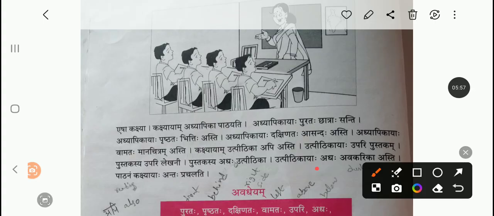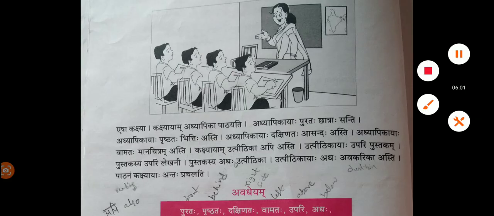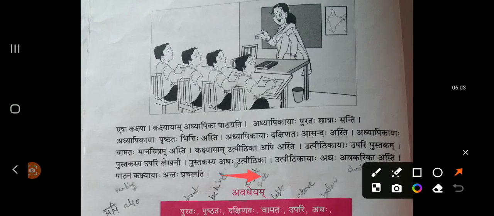And moving to the next sentence. पुस्तकस्य अद्यः उत्पीठिका. पुस्तकस्य अद्यः means below. Below the book, what is there? Table is there. First they have mentioned like on top of the table book is there. On top of the book pen is there. Now what they are saying? Below the pen book is there.